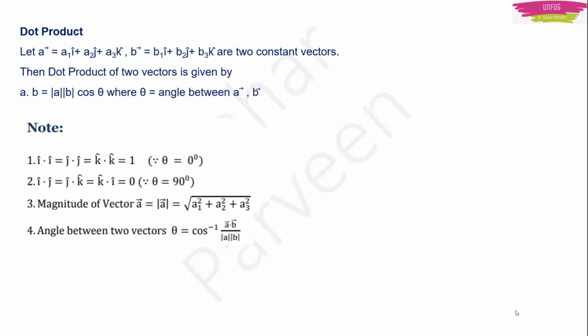And the third point I already told you, right? If you want to find the magnitude of a vector, you can just take the square root of the sum of the squares of the coefficients of x, y and z axis. Also, if you want to find theta, I told you that cos theta can be found as a dot b upon magnitude of a into magnitude of b, right? Now, if I want just theta, then cos on the right hand side becomes cos inverse. So the angle between two vectors, theta, will be equal to cos inverse of a dot b, the dot product of vector a and vector b, upon the product of the magnitudes of vector a and vector b. Okay.